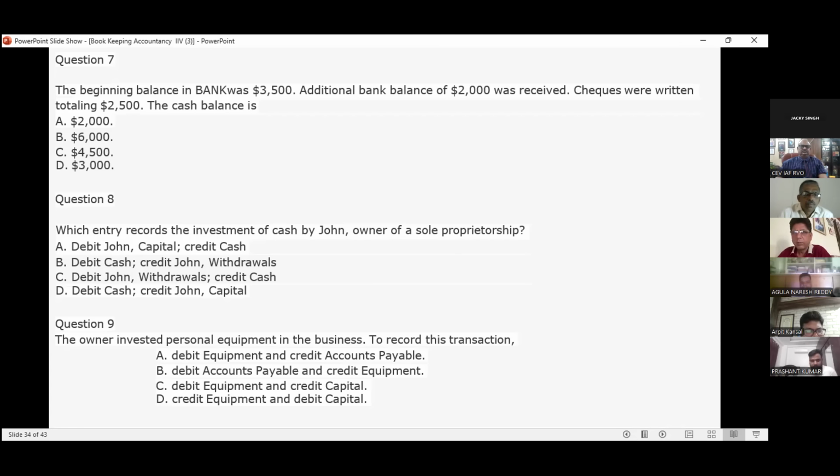Which entry records the investment of cash by John, owner of the sole proprietorship? Credit John's capital, debit cash. Correct. Very good. The correct answer is D. The owner invested personal equipment in the business. To record this transaction: debit equipment and credit capital.